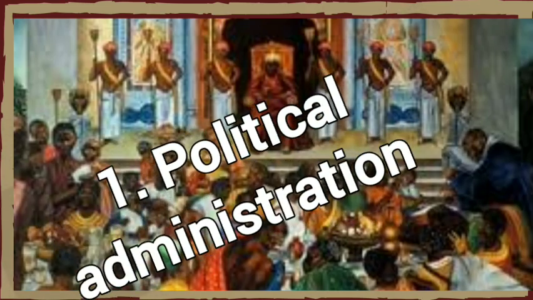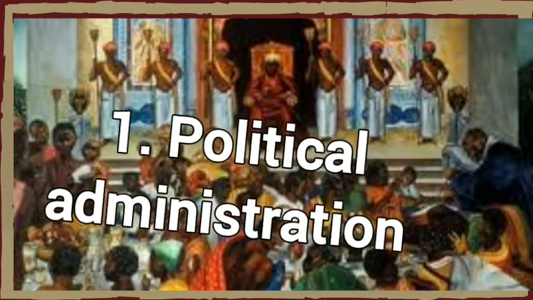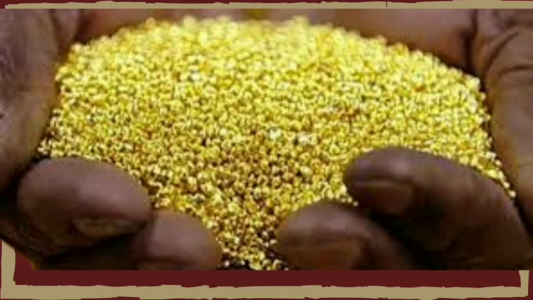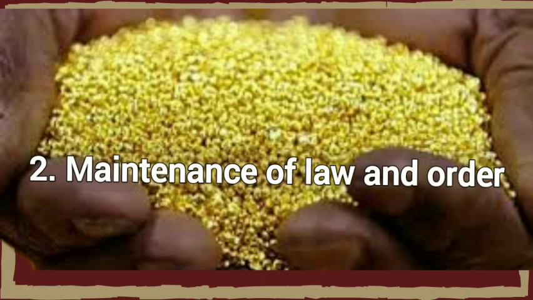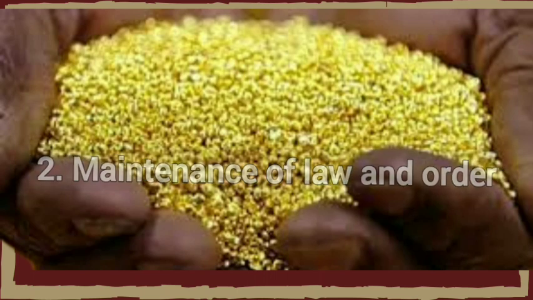Number one of the functions of the governors include political administration. The governors were responsible for the overall governance and administration of their respective regions or provinces, and they represented the king's authority, and they ensured the implementation of central policies and decisions within their jurisdiction. Number 2, they helped to maintain law and order within their region.